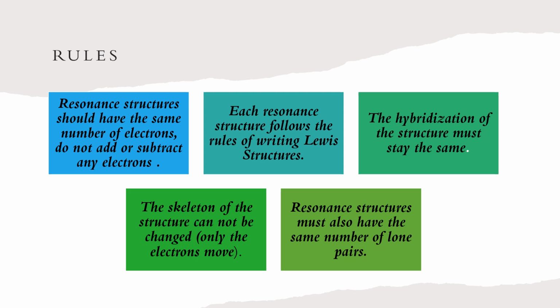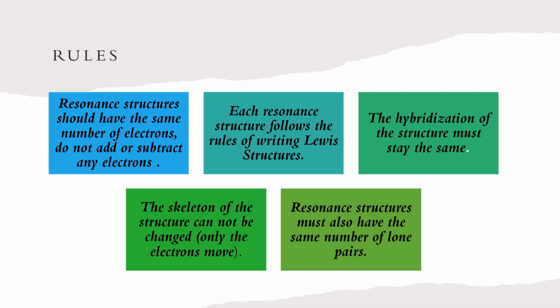The third one is that the hybridization of a structure must remain the same. Like if we consider the carbonate ion, the hybridization of the carbonate ion will be the same throughout the structure. However many structures we draw in that scenario, the hybridization will remain the same for each resonating structure.